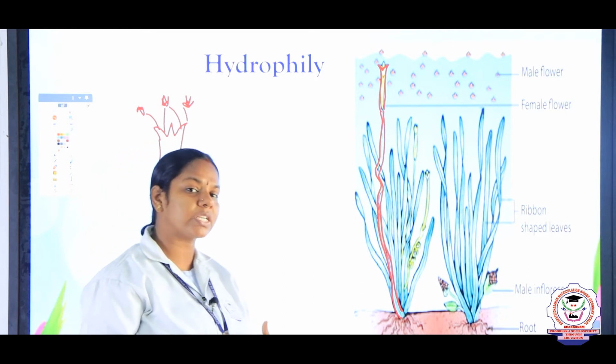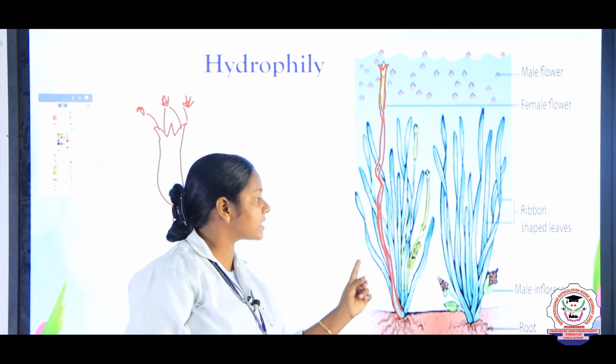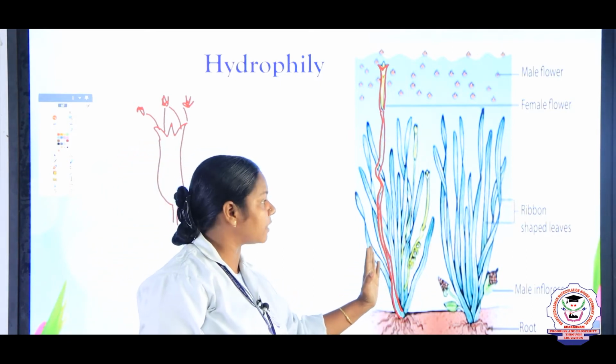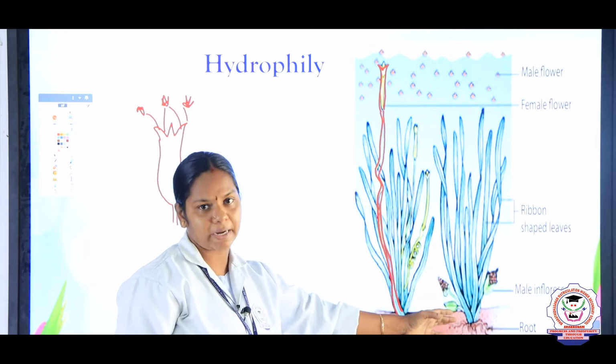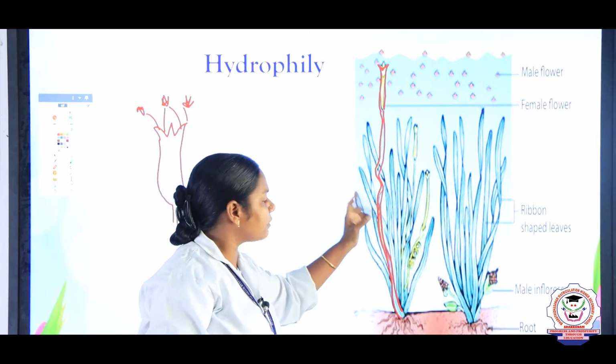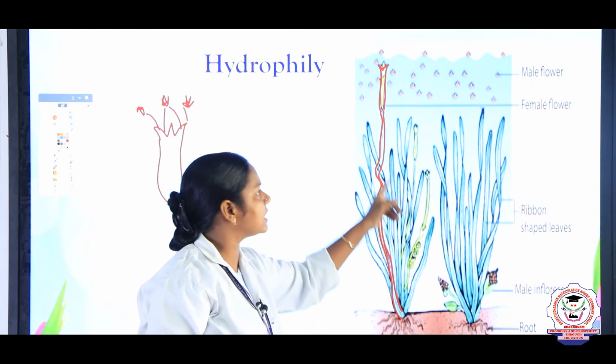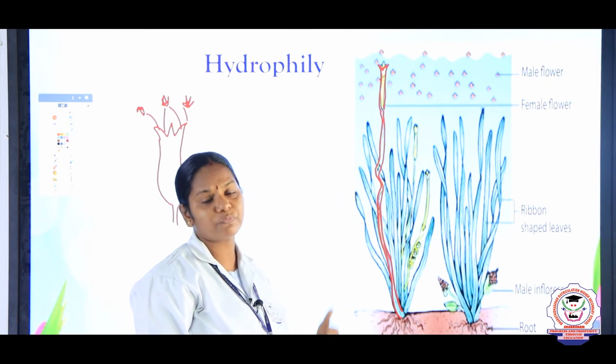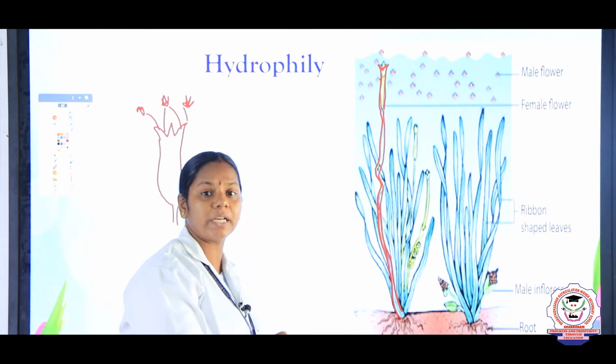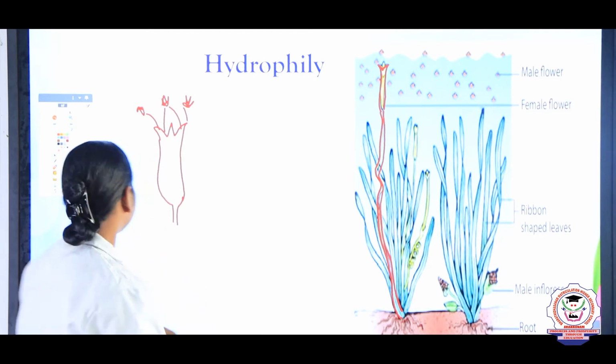What do you mean by dioecious or unisexual, children? Sexes are separate, female plant and the male plant. So, this is a male flower and this is a female flower. So, we have studied about the pollination in Vallisneria.